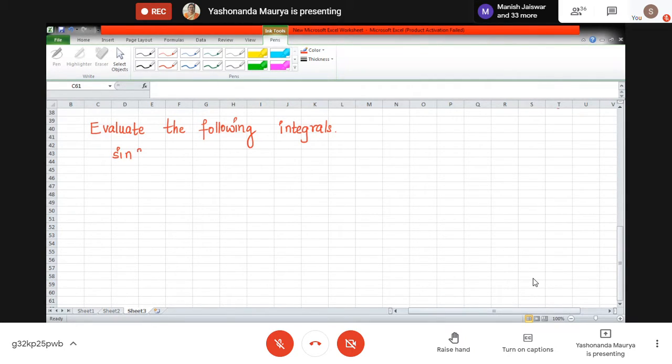The integral of sine 3z dz along the curve C, where C is mod z equal to 2. Okay.